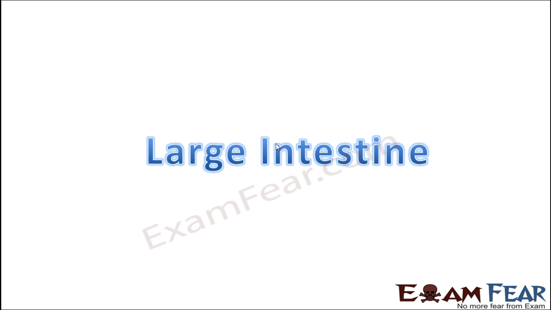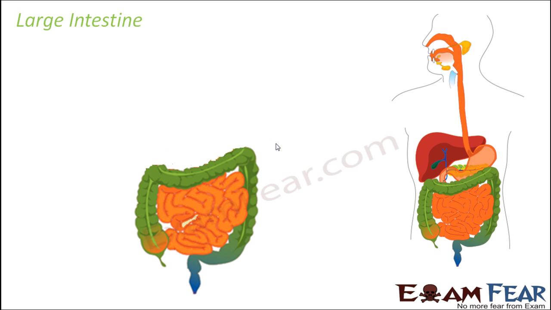So let us start our discussion on large intestine. By the time the food reaches the large intestine, the process of digestion is all complete. The food has been completely broken down into simpler substances, and the simple substances have been absorbed by the small intestine. So what is left over? Not 100% of the food eaten by the person gets digested. Some part of the food remains undigested.